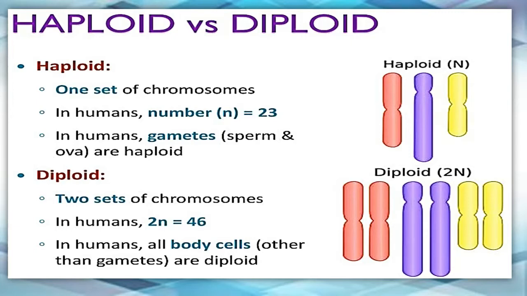Okay, diploid means two sets of chromosomes. Like here in this picture you can see easily there are two n's, means two numbers, that is 23 and 23, means it will become 46. In human, all body cells other than gametes are diploid. So all the cells, whether somatic or stem cells, every cell is diploid except for your sperm and the ova. They are haploid cells. Okay. So it is very simple. If you remember the examples, you will remember what are haploids and what are diploids.